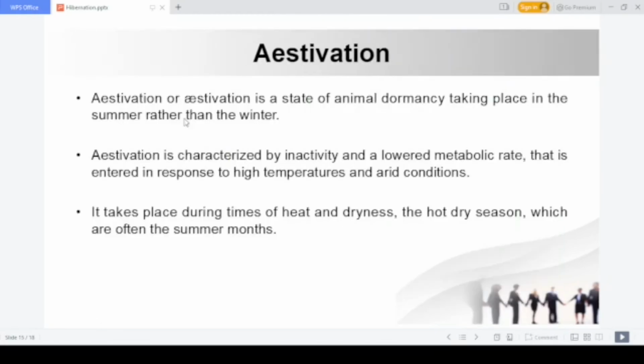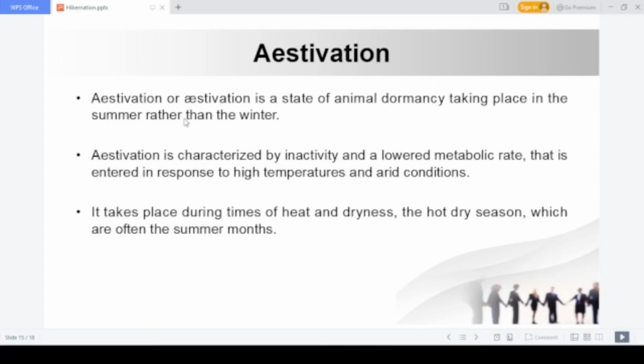Now the second is the case of aestivation. In the case of aestivation, what happens? Hibernation occurs during the colder months or the winter season, whereas aestivation takes place during the summer season. So hibernation is a cold-triggered dormancy. Aestivation is a heat-triggered, warm-temperature-triggered dormancy. This is basically the difference between aestivation and hibernation. In both cases, the state is also characterized by a lowered metabolic rate.